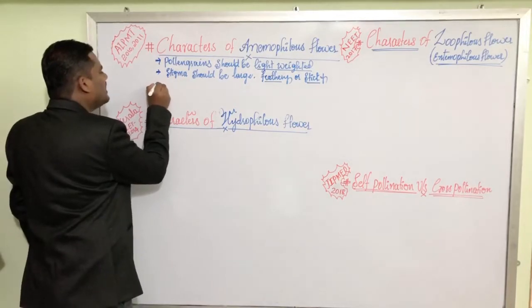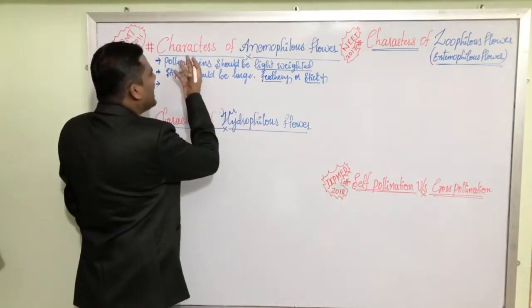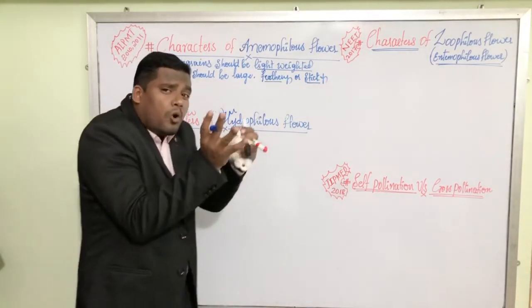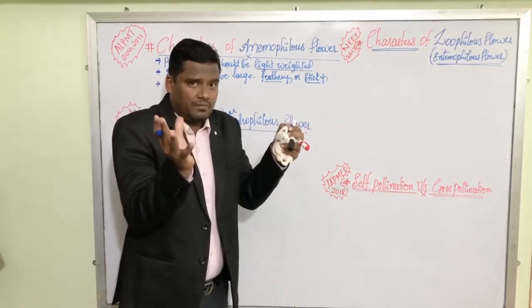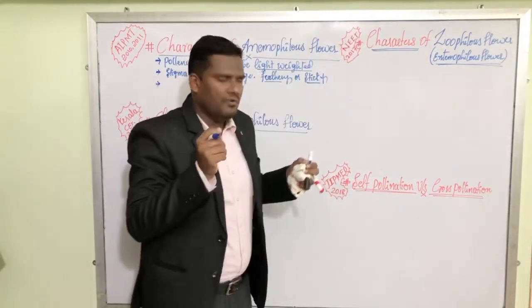Then the third characteristic feature is very common. The Anemophilous flower always exposes its anthers and stigma so that the pollen grains are simply carried by the wind.